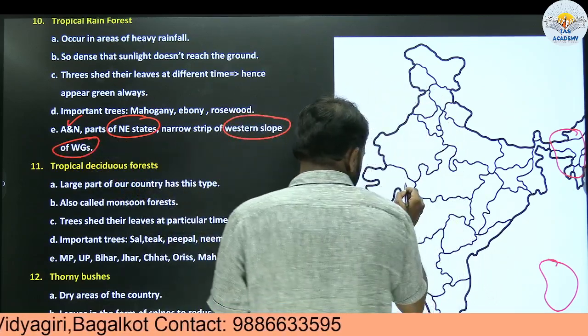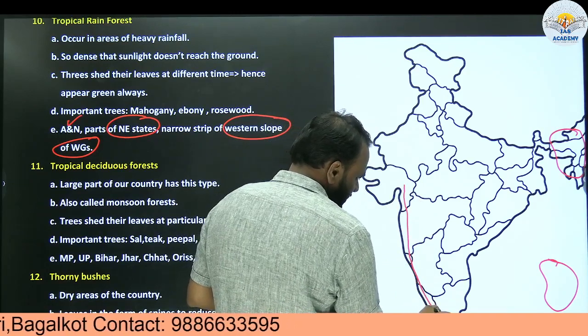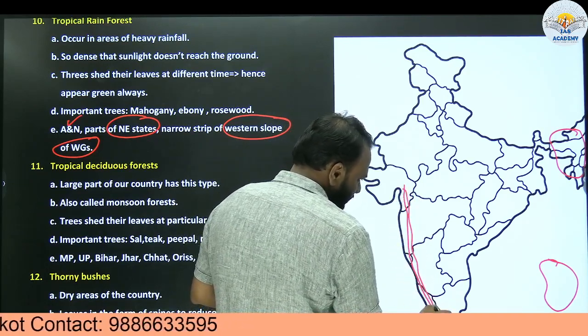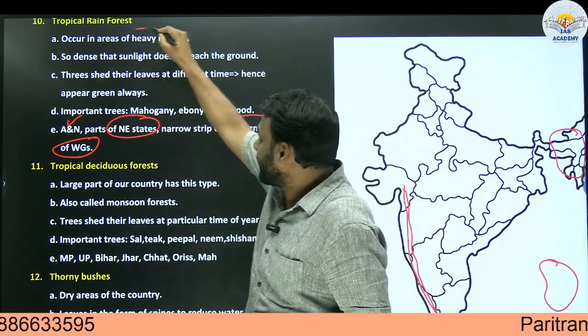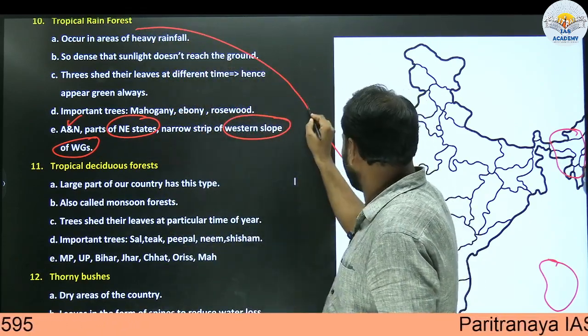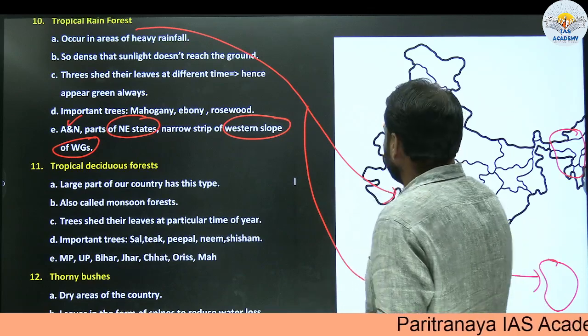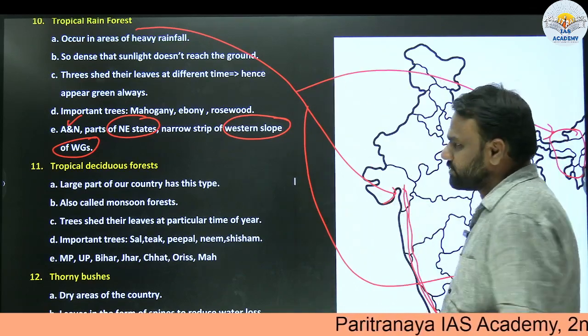Here we know that the Western Ghats is spread across 6 states. So in some part of the Western Ghats we can find tropical rainforest.